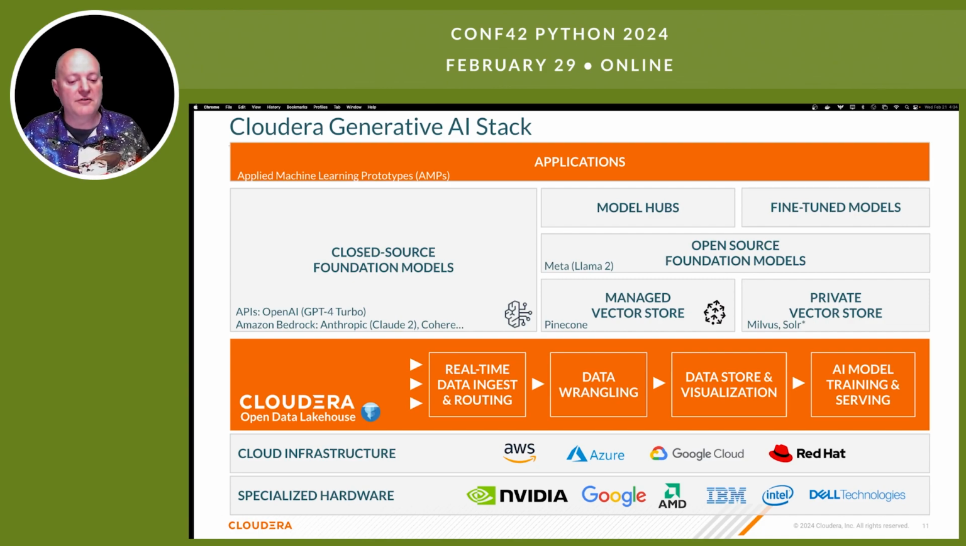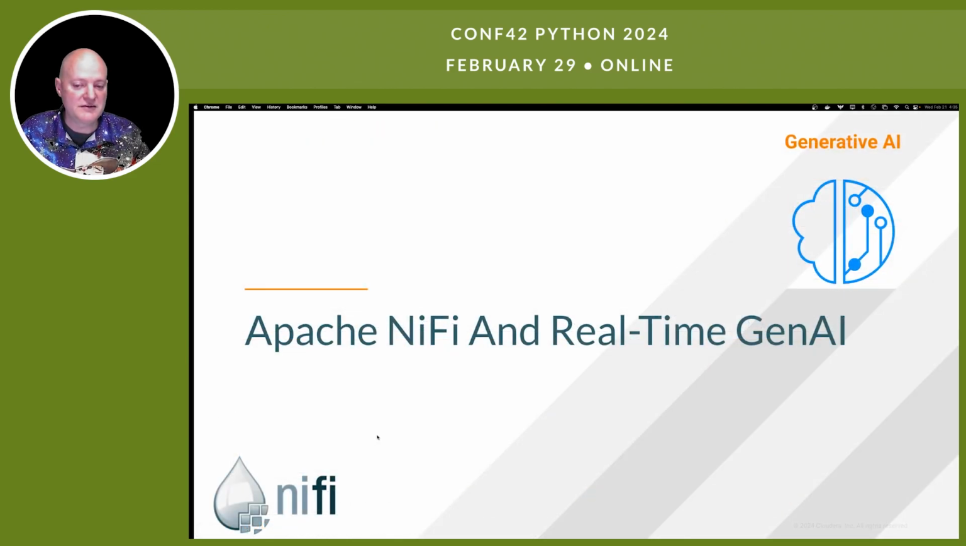And we work with all the cool, fast hardware out there, whether it's NVIDIA's, Google's, AMD's, IBM, Intel, Dell. All those are partners and friends. And we're running really cool stuff with lots of open source and Python everywhere. And obviously model hubs like Hugging Face.